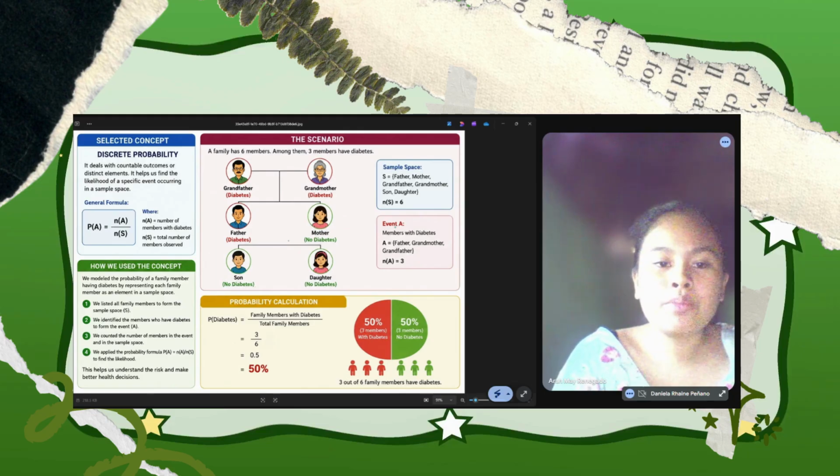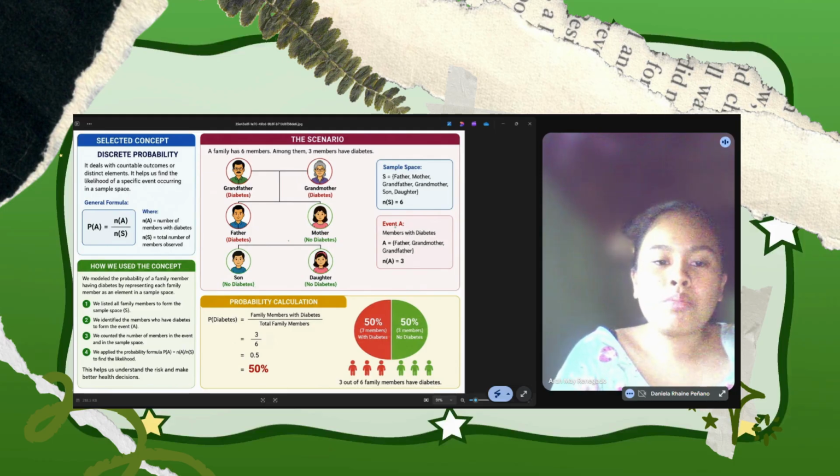The second term is the event. The event refers to the family members who have diabetes. In my model, A is equal to {father, grandmother, and grandfather}. Since there are 3 affected members, the value of n(A) is equal to 3.